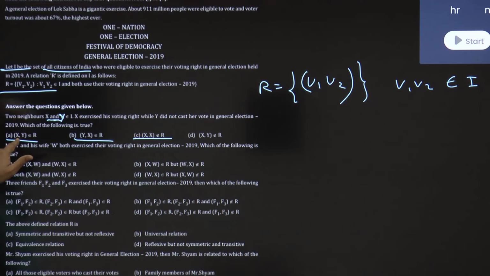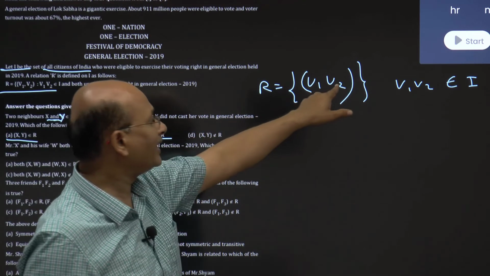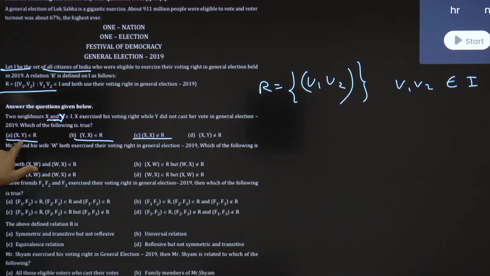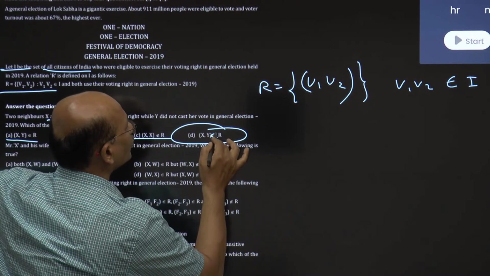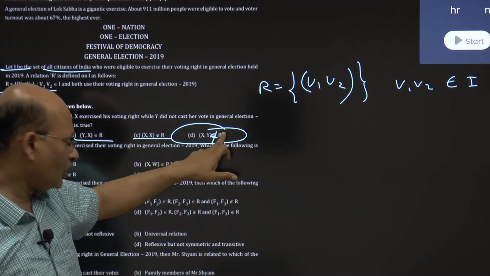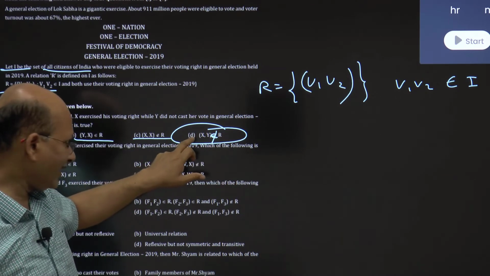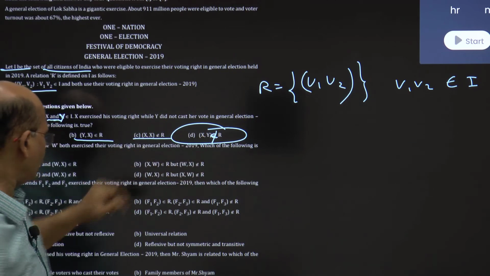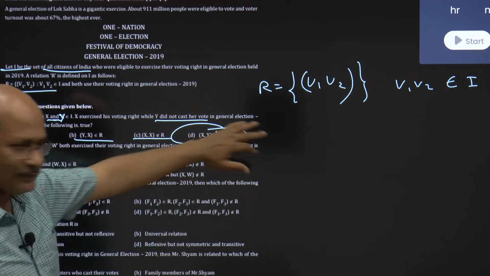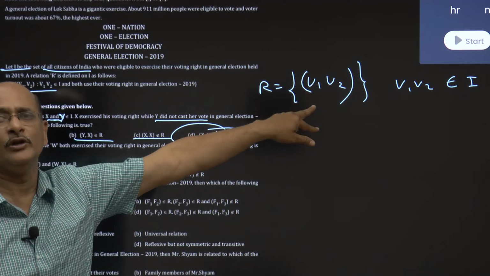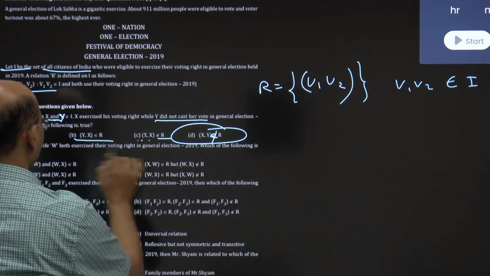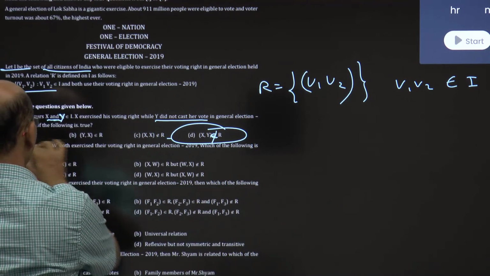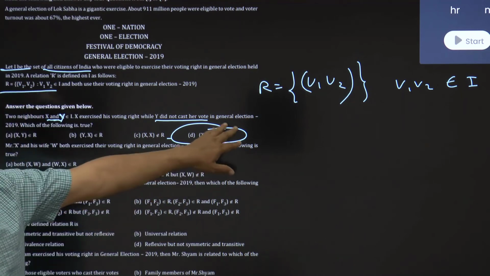Both are Indian citizens, but this relation is based on both exercising their voting rights. In this case, Y is not exercising a voting right. So quickly I can say (X, Y) does not belong to R. Why? Because X exercised a voting right, but Y did not cast a vote, and (V1, V2) requires both of them to exercise their vote. So I believe the fourth one is the right answer: (X, Y) does not belong to R.